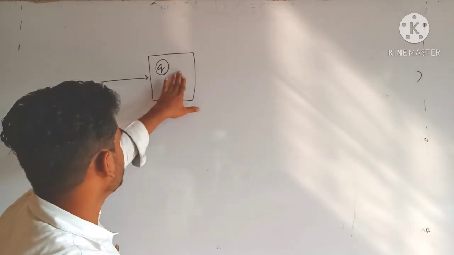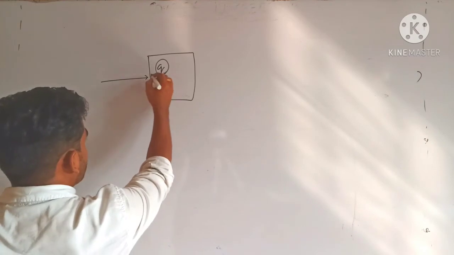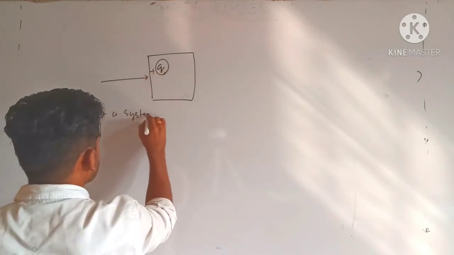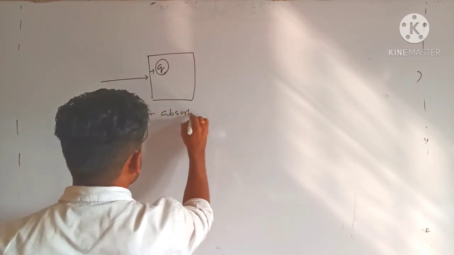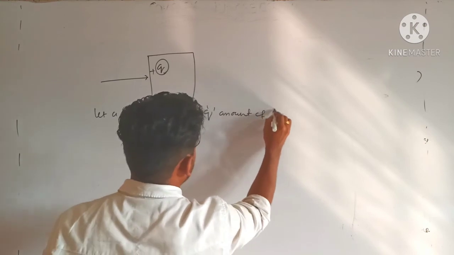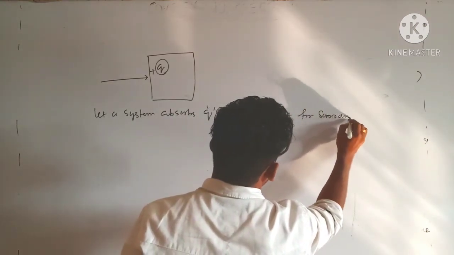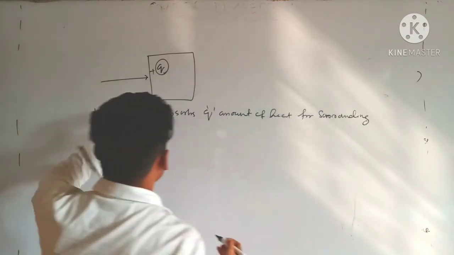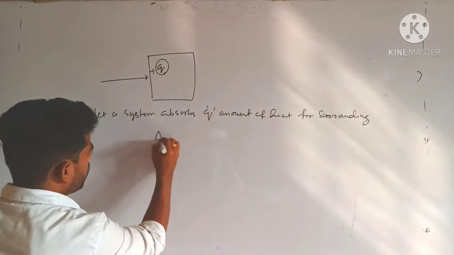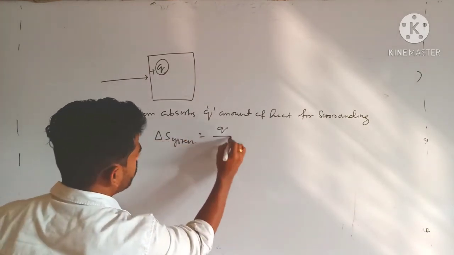So the randomness of the system becomes more. That is, del S system is equal to Q by T.